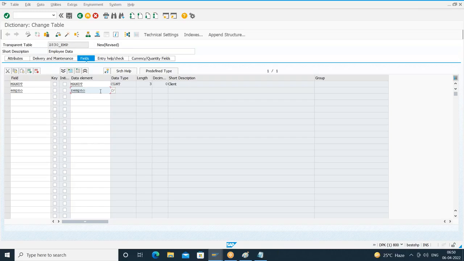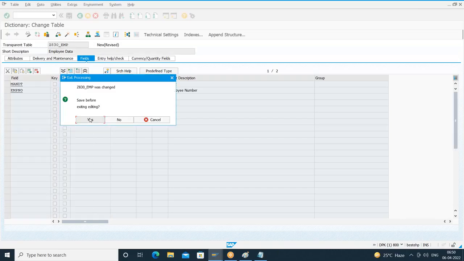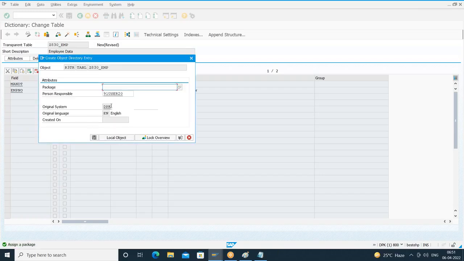So I'll press enter. It is showing the data type and size. So what is the meaning? This is a data element which I might have created in the earlier batches. Suppose I double click on this data element, save it before leaving. I'll save this particular table in the local object.